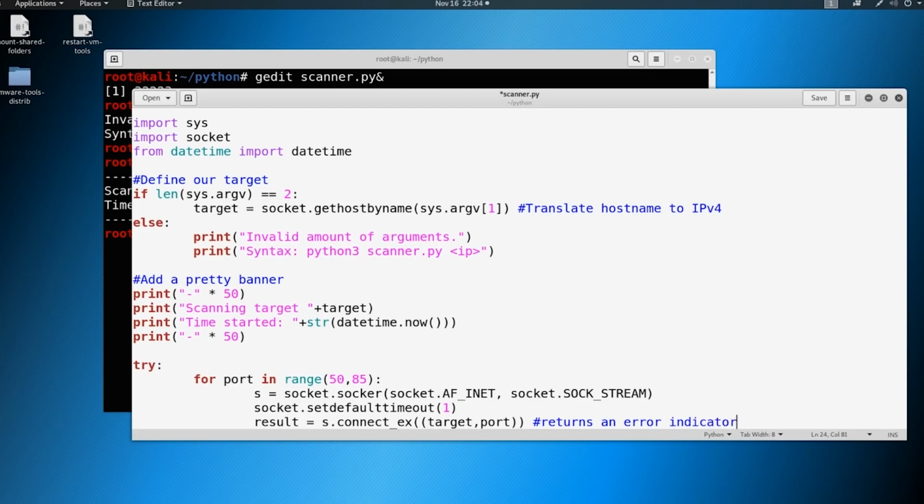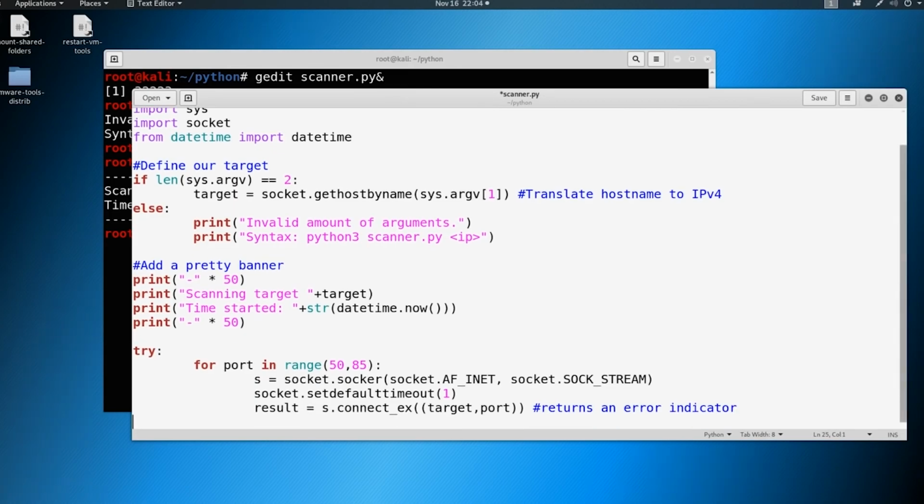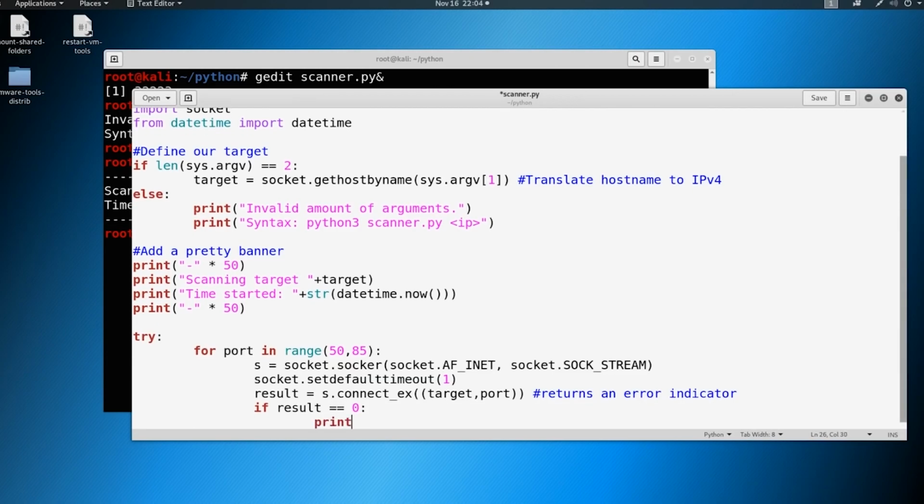If a port is open, the result back is going to be 0. If a port is not open, it's going to throw an error, which is going to trigger a 1. So let's think that through. If result is equal to 0, then we're going to go ahead and just print out that this port is open.